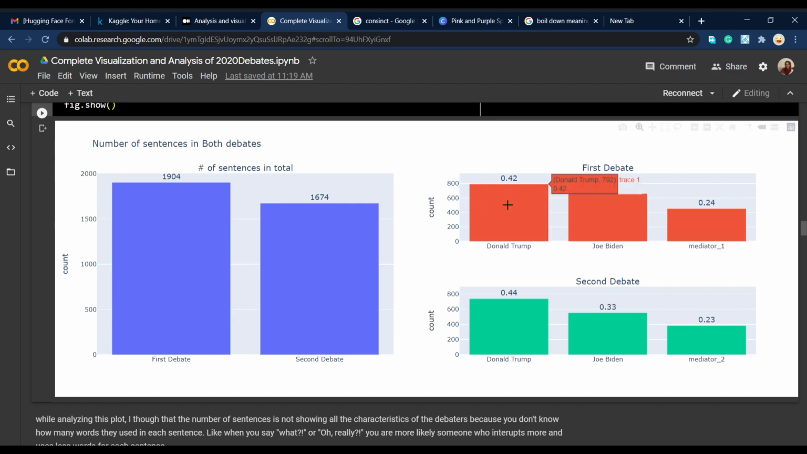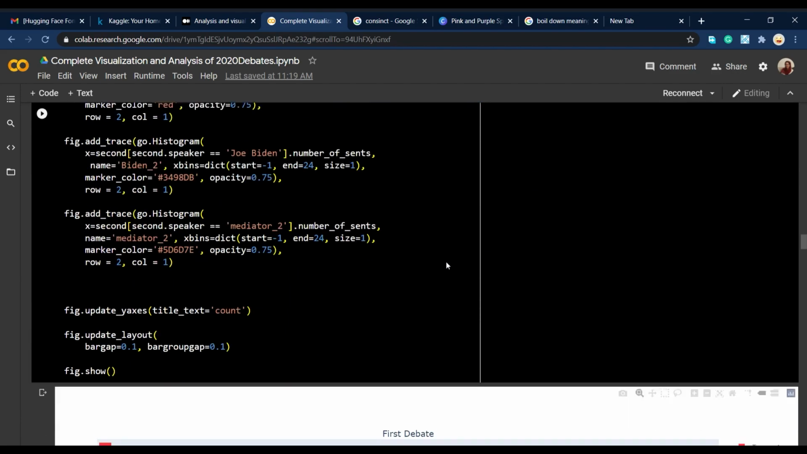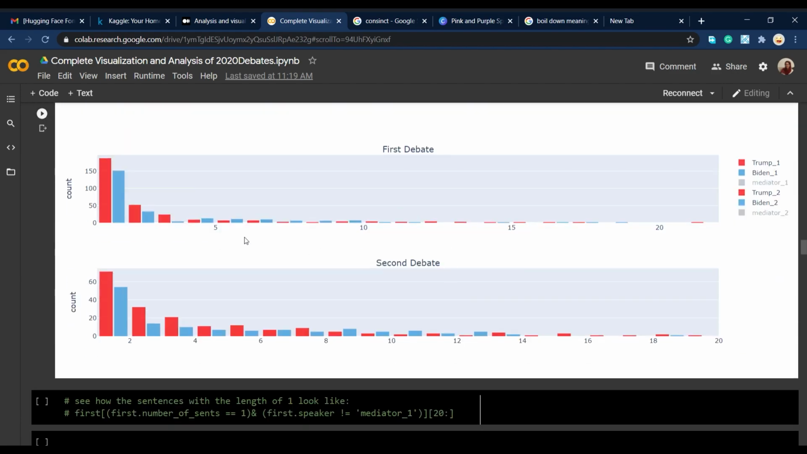While analyzing the number of sentences, I thought that maybe the number of sentences is not actually showing all the characteristics of the debaters. So I thought that if we want to see whether a person is someone who interrupts in another person's talk, we have to actually count the number of sentences each time they start talking. So I went on and actually did this and reached something like this.